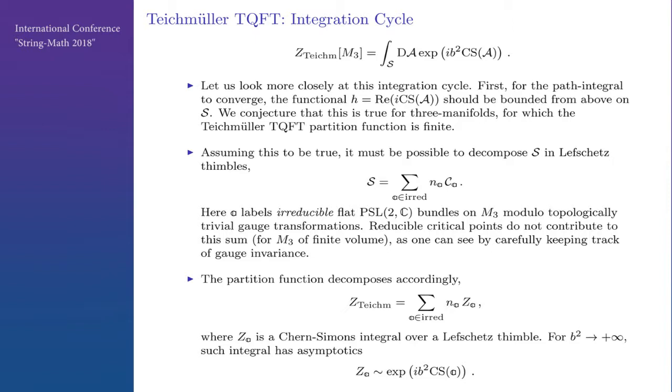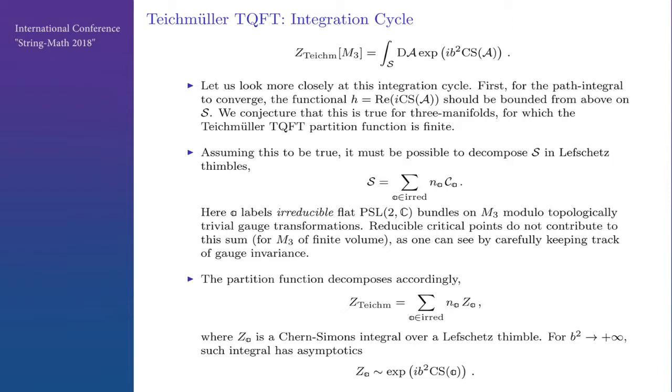First of all, for the path integral to converge, we need the real part of the argument of the exponent to be bounded from above on the integration cycle. This is a non-trivial conjecture about Kapustin-Witten equations, and I don't have a proof, but we expect this to be true when the Teichmüller TQFT partition function is finite. Assuming this to be true, we can decompose S into Lefschetz thimbles for critical points. Critical points here are flat connections on M3. For simplicity, I will assume throughout this talk that all flat connections are isolated. For example, you can think of a knot complement and roots of the A polynomial.